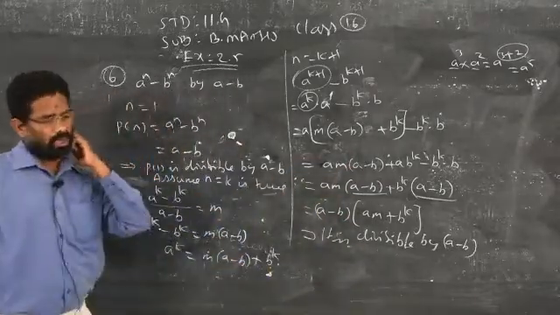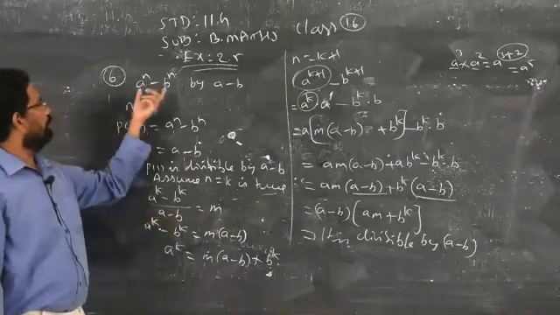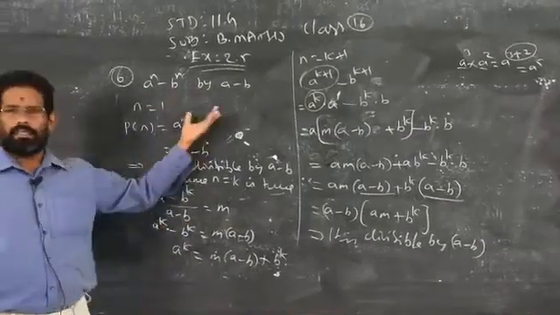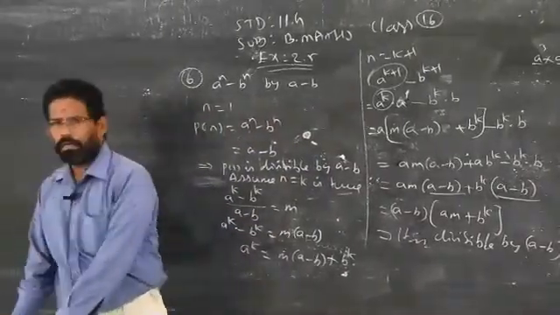Clear? So no new concept. This is the method of finding any number divisible by whatever number is given. So this is the general format. Now we will go to sum number 7.